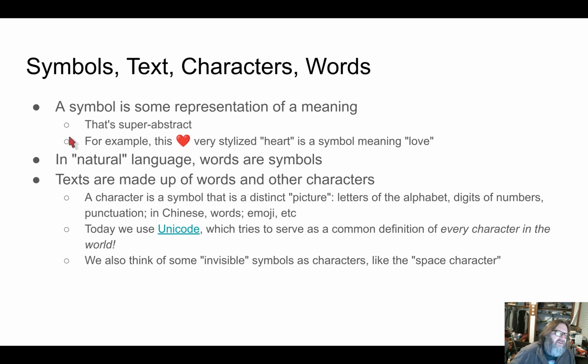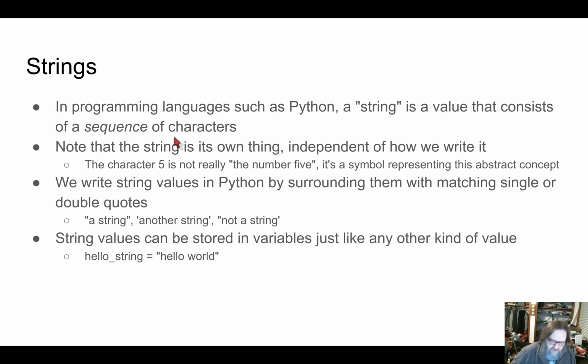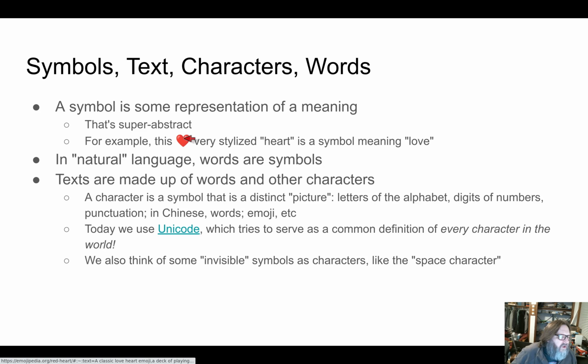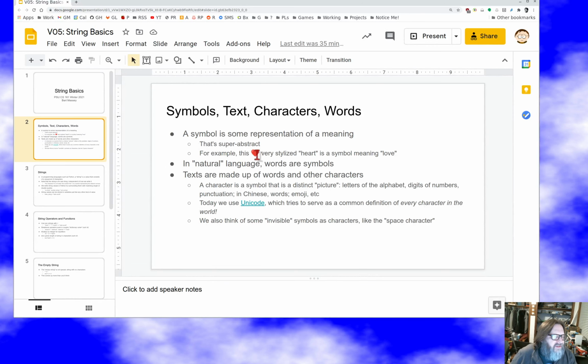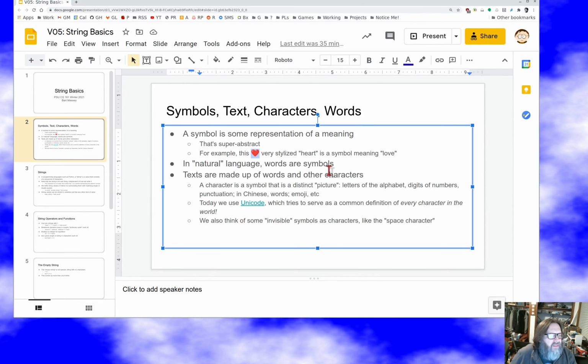But what we're going to concentrate on today is not the meaning at all. We're going to talk about the symbol itself. We think of this thing, this heart, as what we call a character. A character is just a symbol that is representable sort of atomically. It's a single little symbol that has a particular meaning.